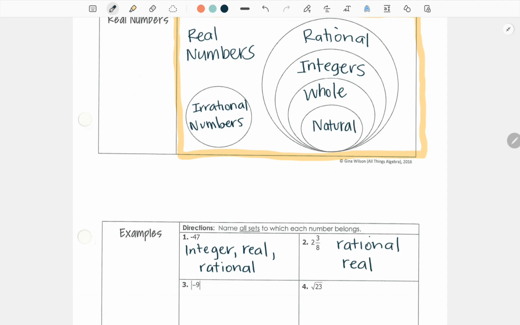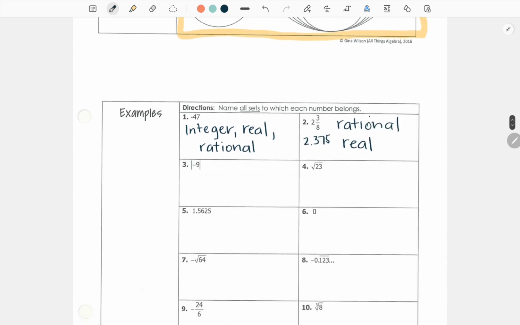And if it does, it would be irrational instead of rational. But it does end. I think the number is 2, and 3, 7, something like that. I think it ends.